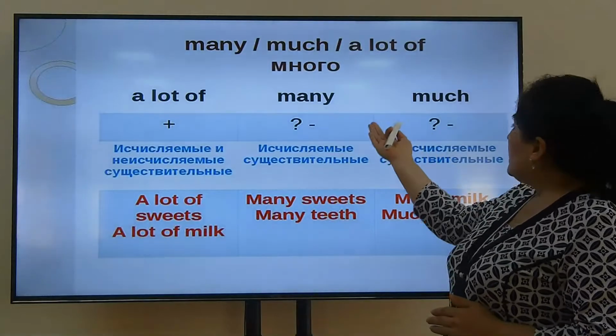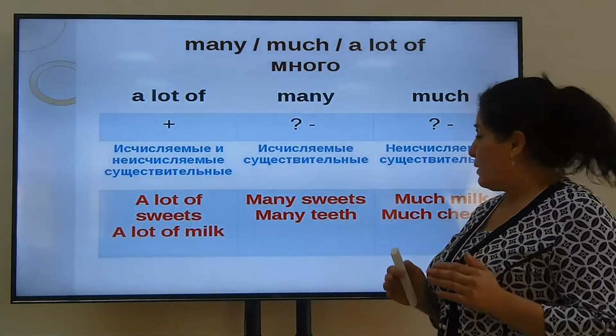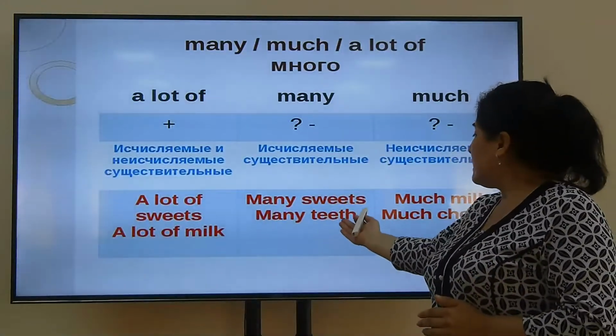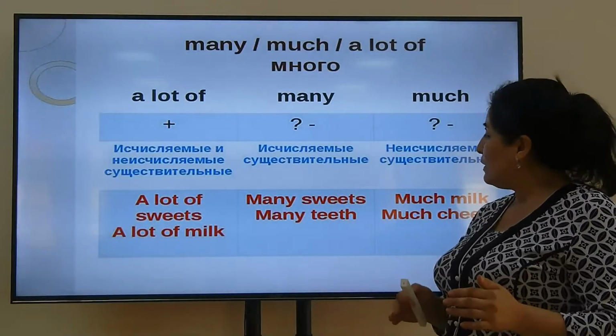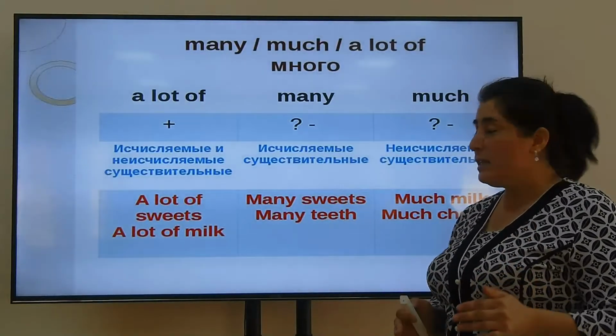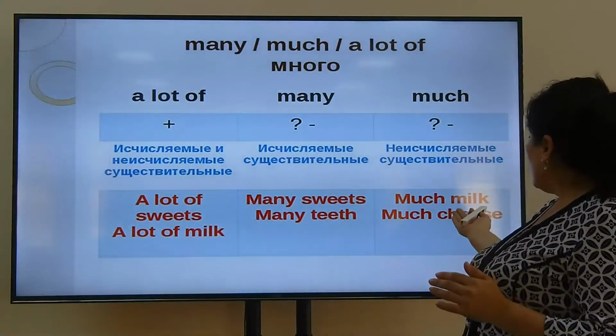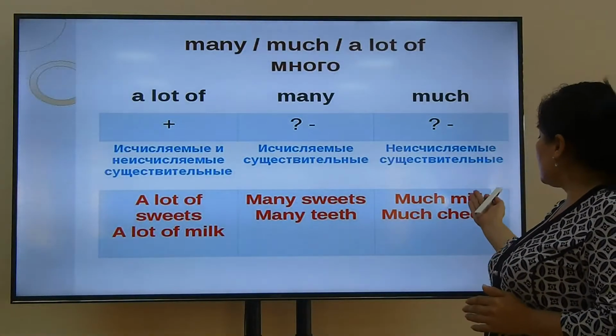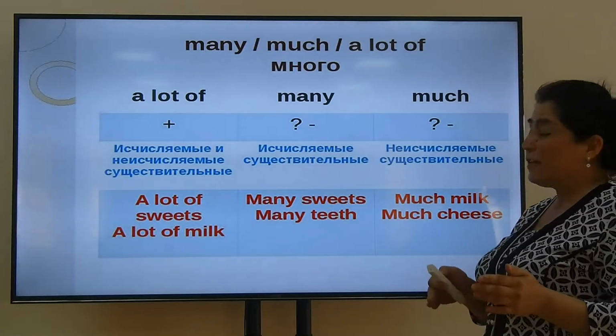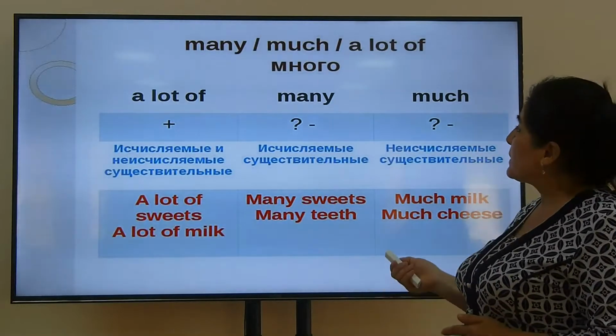Many is used with countable nouns. For example, many sweets, many teas. Here, sweets and teas are in plural. Both of them are countable nouns. Much is used with uncountable nouns. For example, much milk, much cheese. Here, both milk and cheese are uncountable nouns.